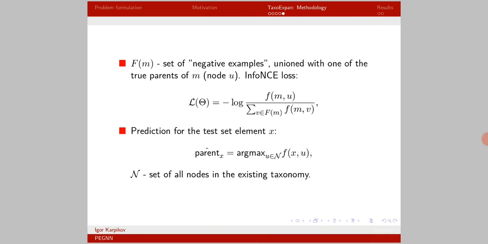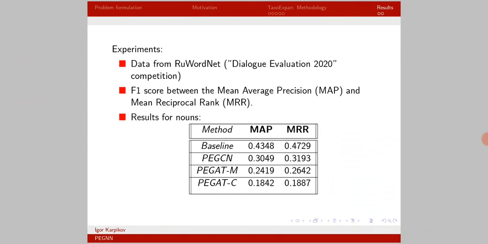After training, to predict the parent for a test element X, we simply return an argument of the matching function maxima among the nodes in the existing taxonomy. We can also predict several candidates using the similar argument. In the practical part, I have re-implemented the algorithms from scratch using PyTorch Geometric library.